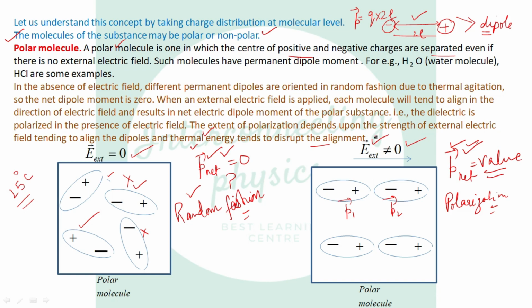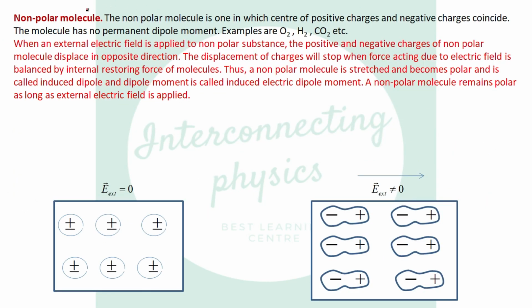Okay, now let us discuss non-polar molecules. A non-polar molecule is one in which the centers of positive and negative charges coincide. Means there is no difference between the positive and negative ions, no distance. It means the dipole moment of every molecule is zero because equal and opposite charges are not separated by distance. Distance is zero, so dipole moment is zero. The molecule has no permanent dipole moment. For example, oxygen, hydrogen, carbon dioxide.